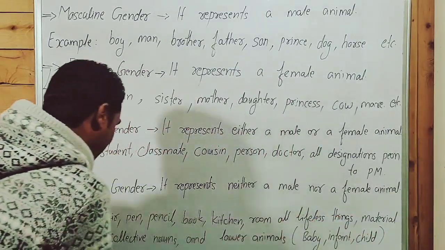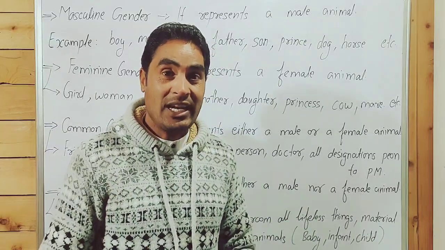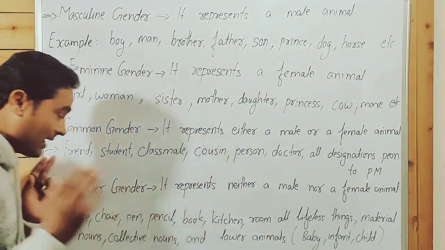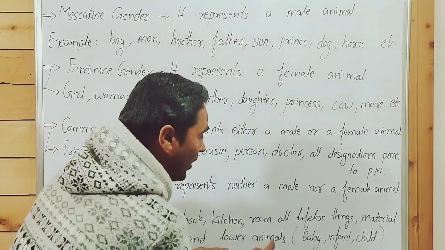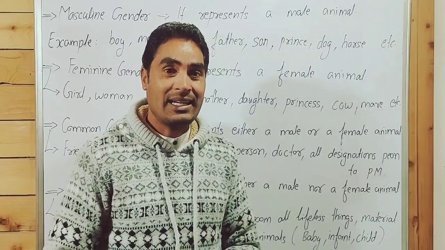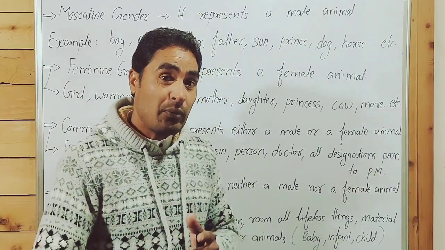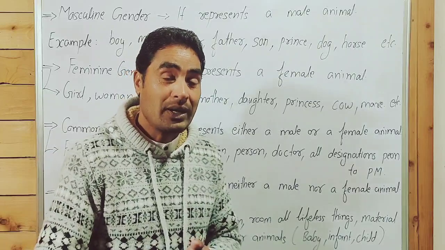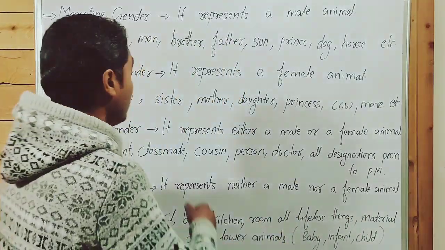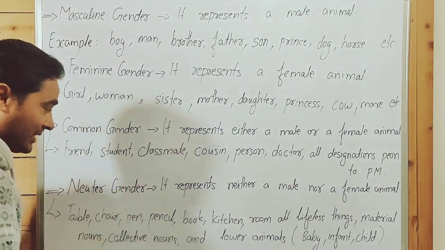Material nouns, all the material nouns. Yesterday in the last video we learned about material noun and collective noun. All the collective nouns and material nouns are neuter gender. And lower animals, like fly, ant, insect, we can't recognize their gender by seeing or touching. Which type of gender are they, feminine or masculine?